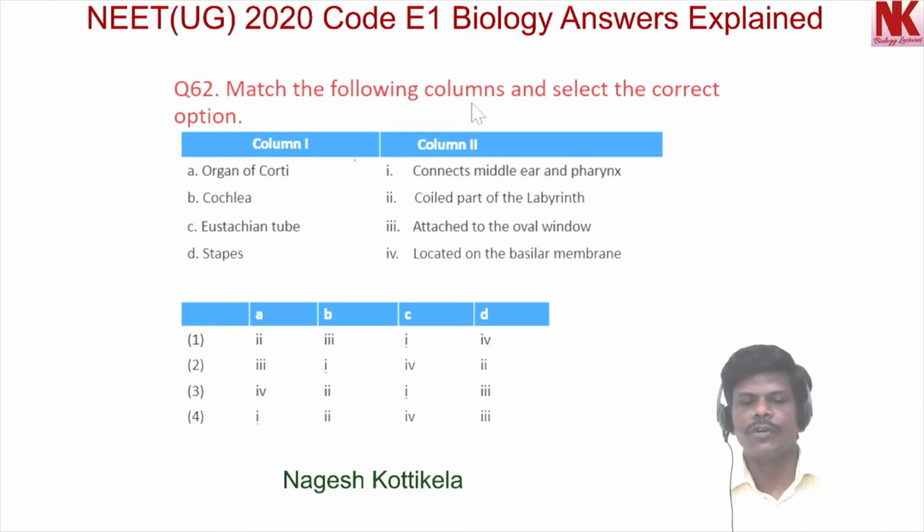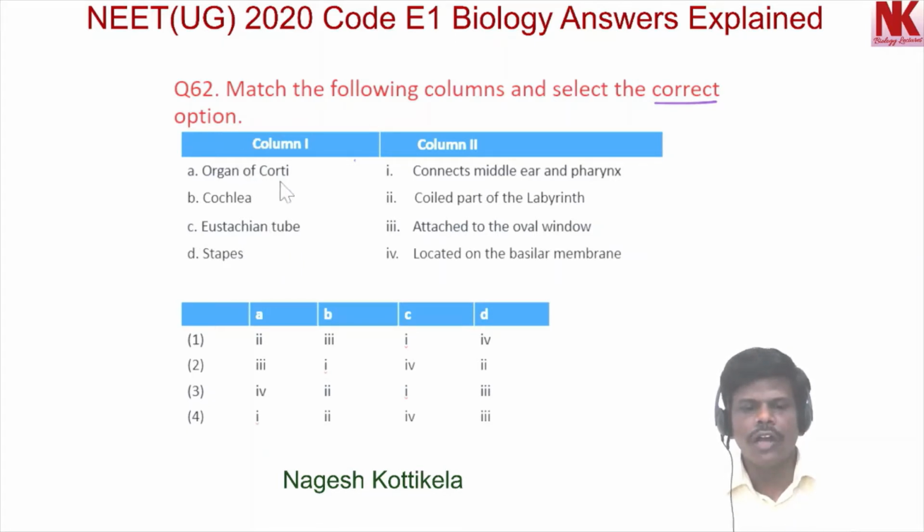Match the following columns and select the correct option. Here in column 1, the different parts in the ear structure are given, and in column 2 different statements related to the parts in the ear are given. Now let's check how they can be matched.